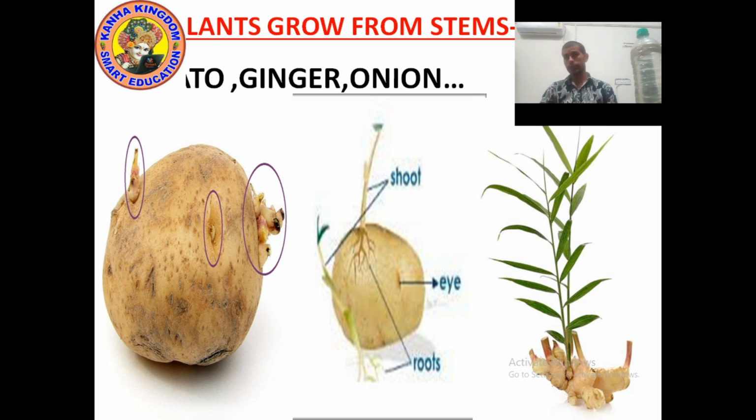Now look at the next picture of ginger. Yes. Ginger we use in tea. It actually works like a medicine. So ginger, what is ginger? Actually ginger is a leafy plant. Ginger grows from stem. Onion also grows from stem. So in short I can say that potato is a stem, ginger is a stem. Okay, understood? Now let's move on to the next point.